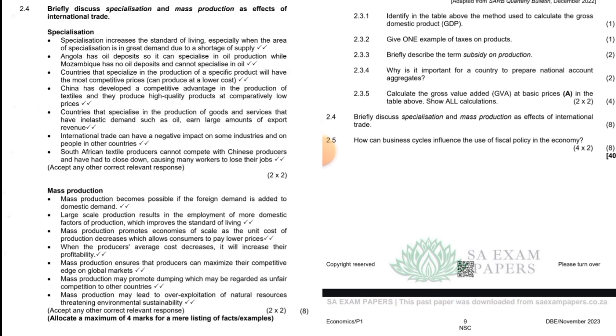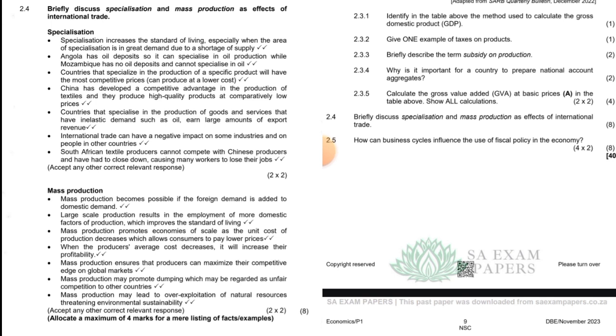There are other answers on the screen. You will see them. Mass production. Mass production becomes possible if foreign demand is added to domestic demand. Large scale production results in employment of more domestic factors of production, which improves the standard of living. I can read more: mass production promotes economies of scale as the unit cost of production decreases, which allows consumers to pay lower prices. Okay, guys, I'm done. You can see the other answers on the screen.